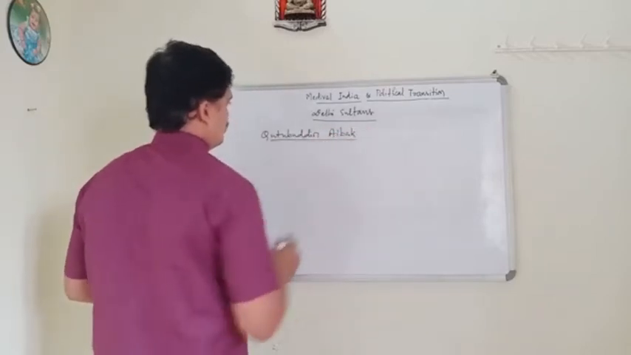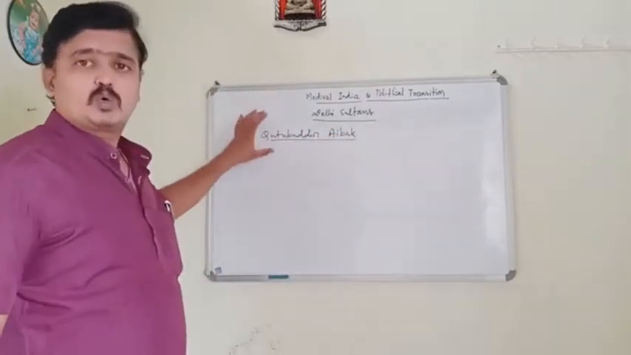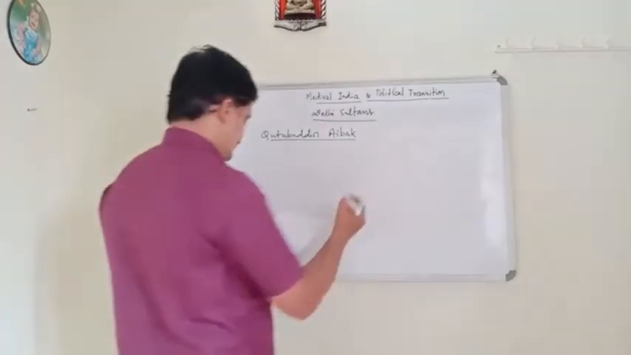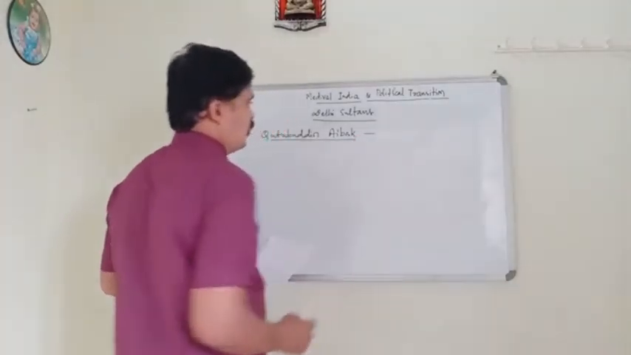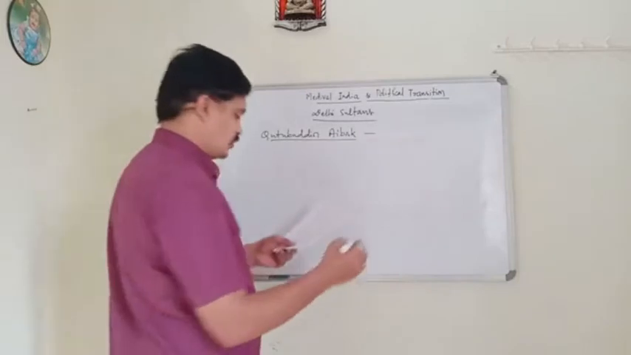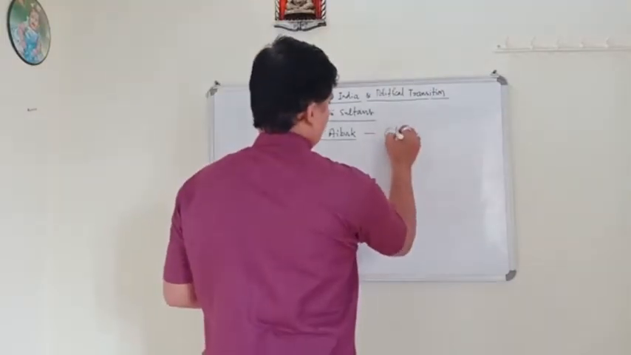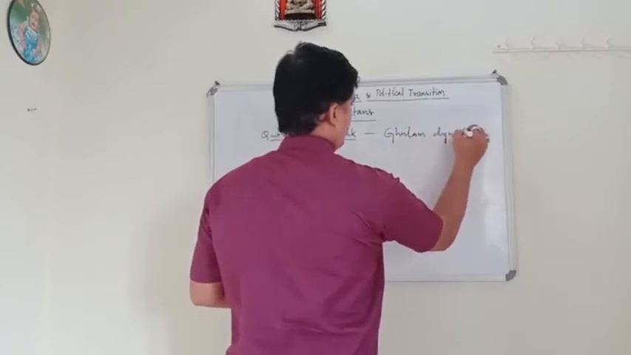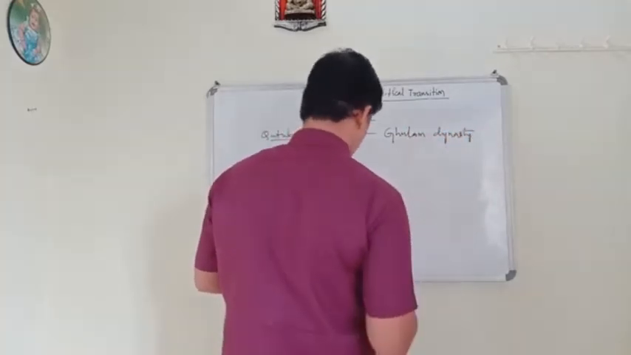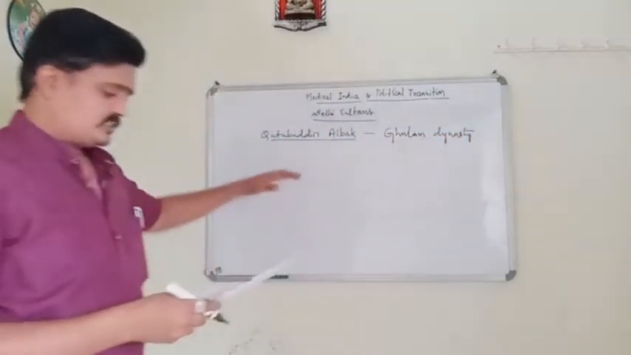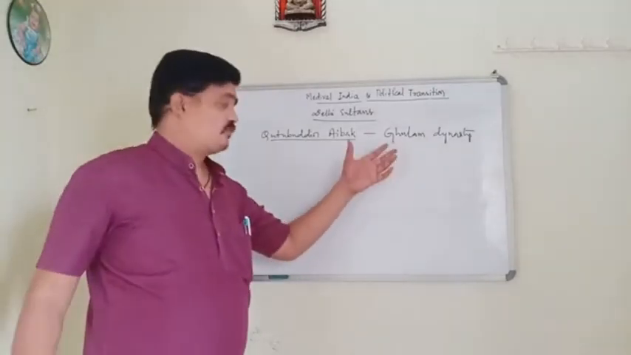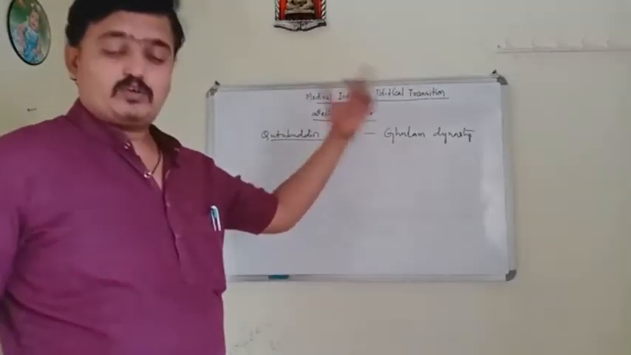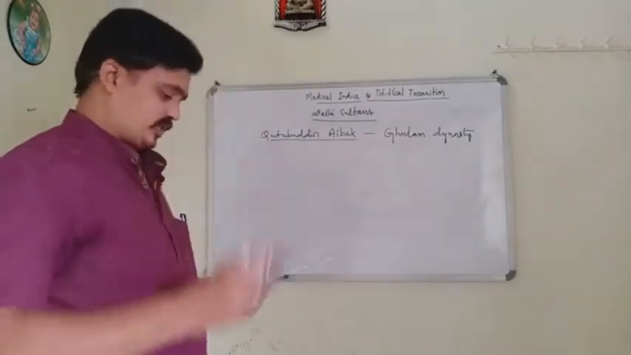He was a slave of Muhammad Ghori, Qutbuddin Aybak. He established his own dynasty called the Ghulam dynasty. And during his rule, he laid a strong foundation for the rule of the Delhi Sultans.